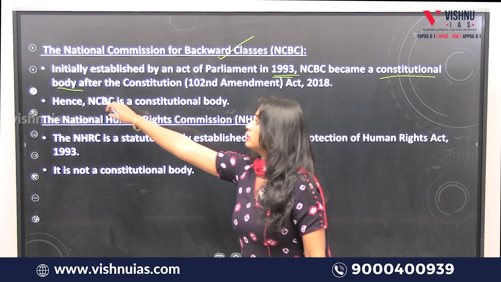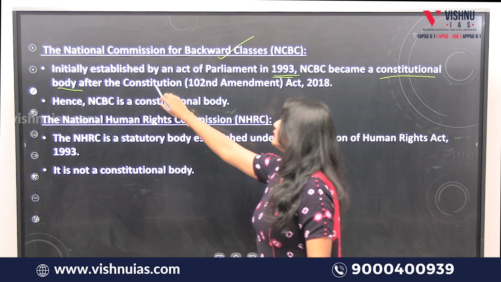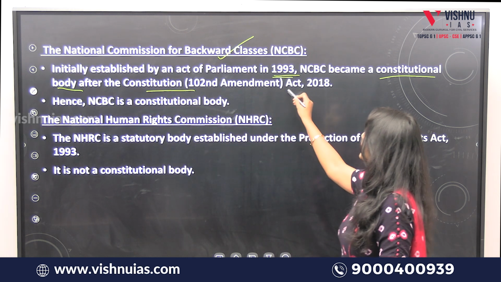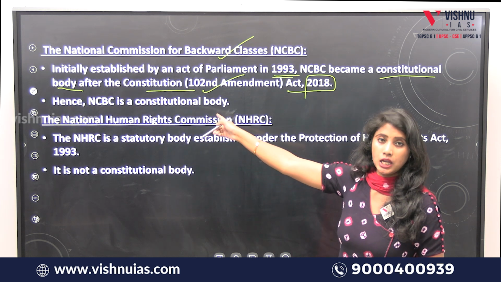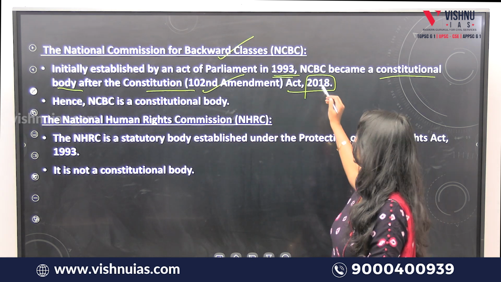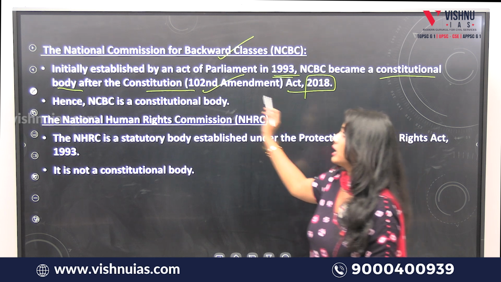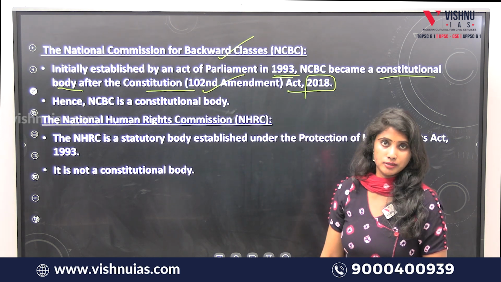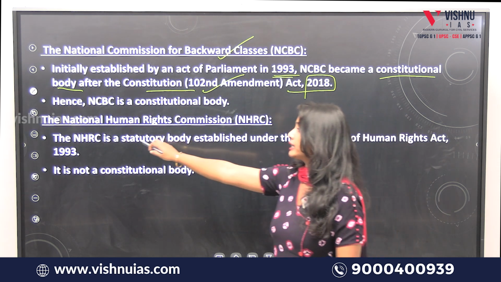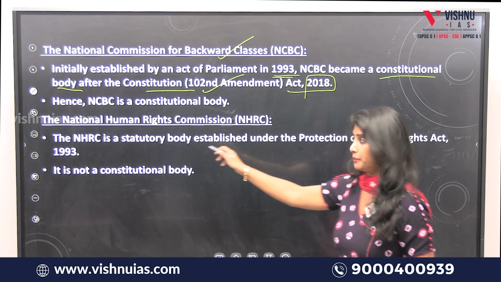After the 102nd Constitutional Amendment Act in the year 2018, from then onwards, National Commission for Backward Classes has become a constitutional body. Remember this. Clear?